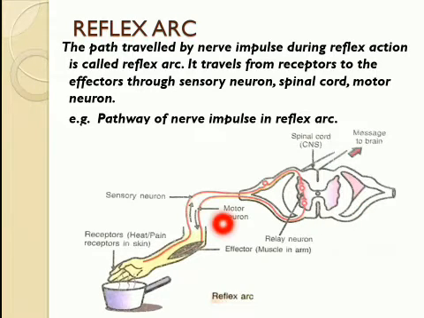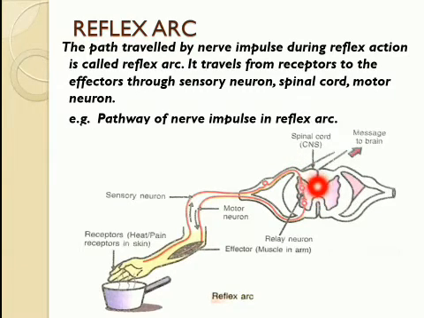Now, when someone touches the hot object, the receptors present in the skin detect that stimulus of heat, and dendrites of the sensory neuron pick up that stimulus of heat and generate an electric impulse or nerve impulse and carry it through this upper path of the sensory spinal nerve towards the spinal cord.